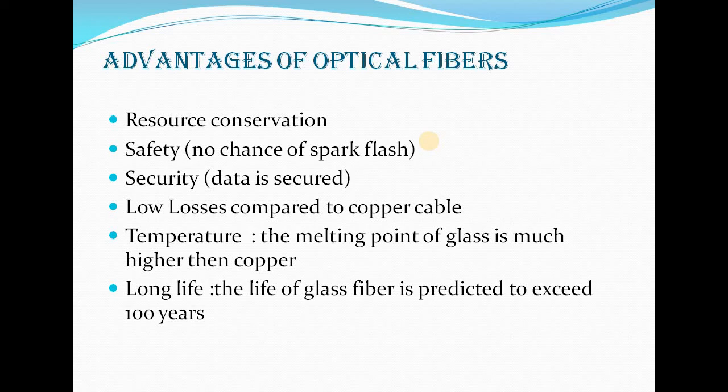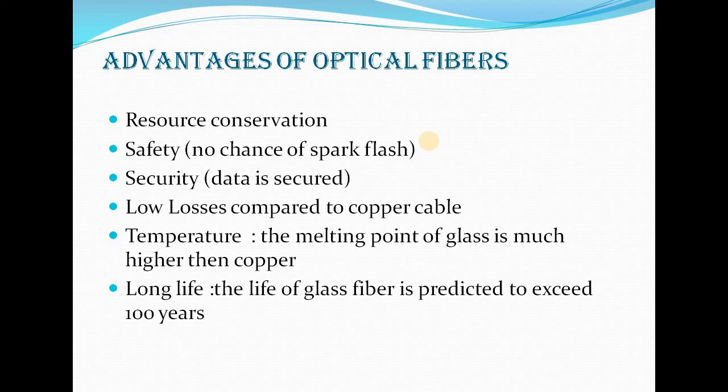And low losses compared to copper cable. When you compare to copper cable, there is much less loss, because optical fibers obey the law of conservation of energy, meaning there is no fraction of energy loss, whereas in copper cable there is a loss of energy. So there are low losses.